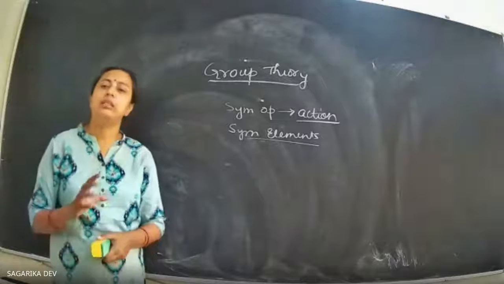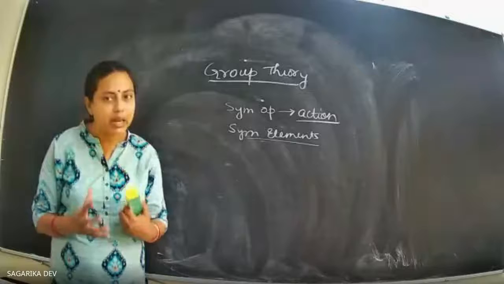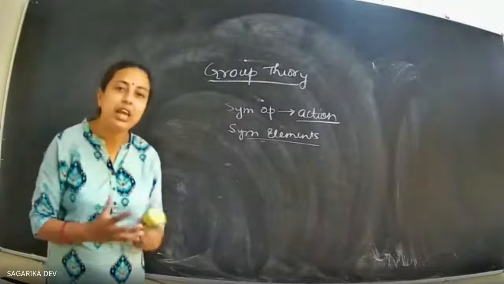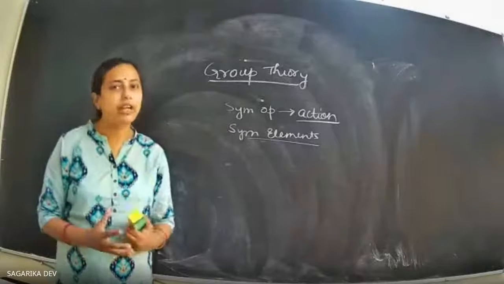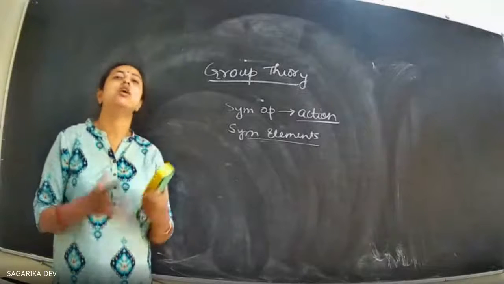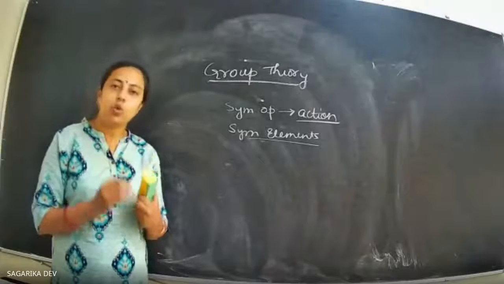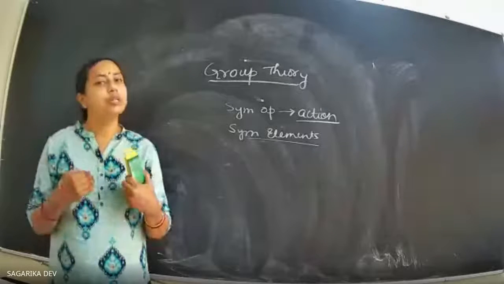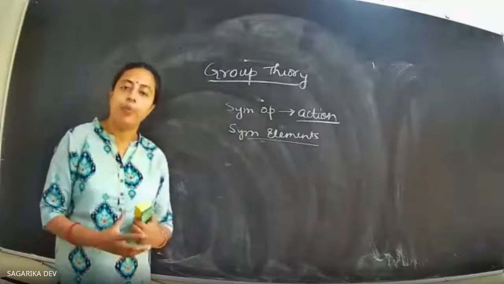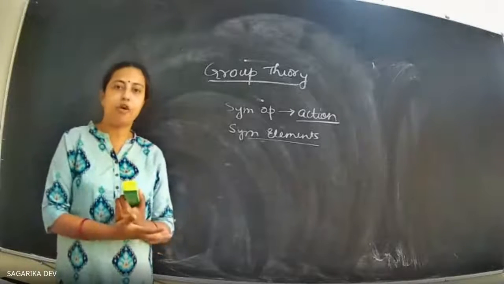Now, if we look into the groups, like how the symmetry operations or the symmetry elements of a particular molecule share a particular relation between them, then we will find that they form a group. Group means a collection of entities which follow a few certain rules. If those rules are followed, we say that this collection of elements is forming a group. Now this group may be an arithmetic group which a few numbers are following.